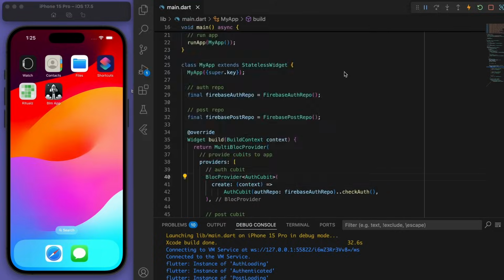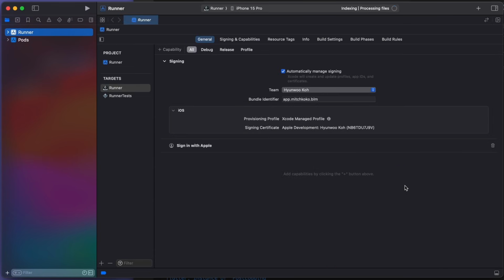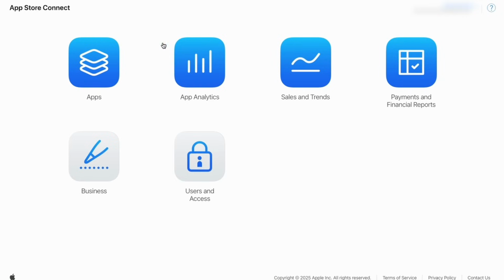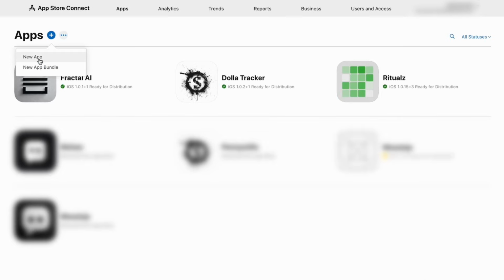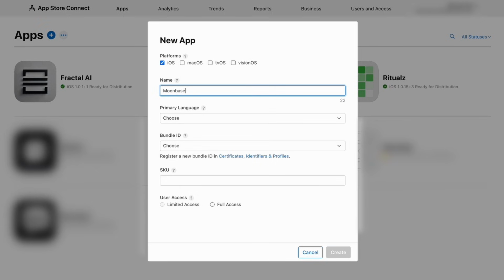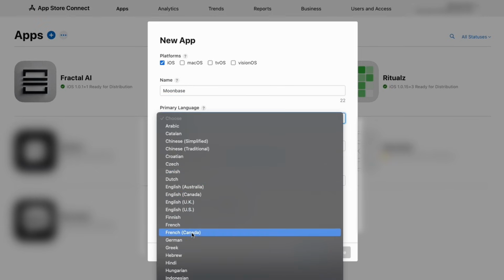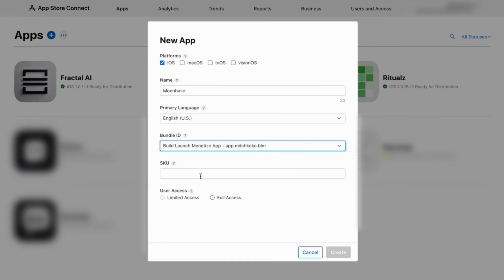Now, one thing I want you to do is, if you open up Xcode, you know this bundle ID. We set this at the very beginning of the course. So now we're going to use this to go to our App Store Connect, and let's create our new app. So let's try to publish our app finally. So select a name and fill these things out. For the SKU, if this is your first app, just say 001 and let's create.